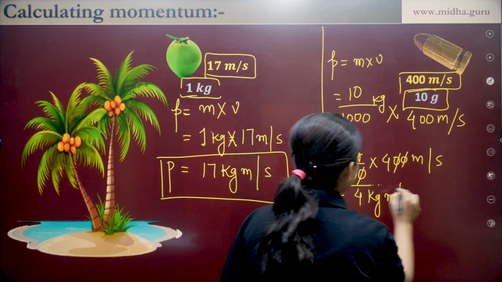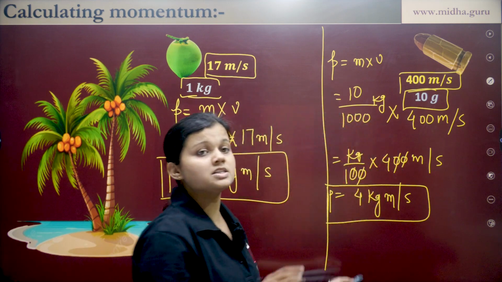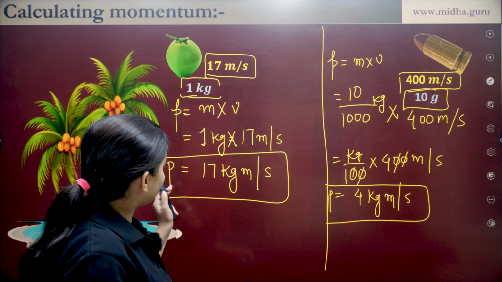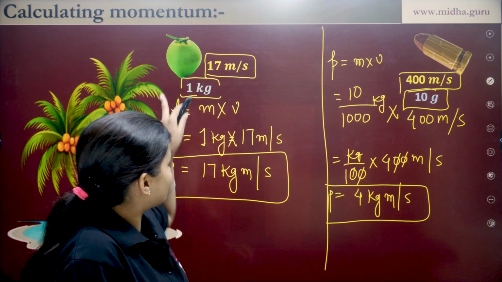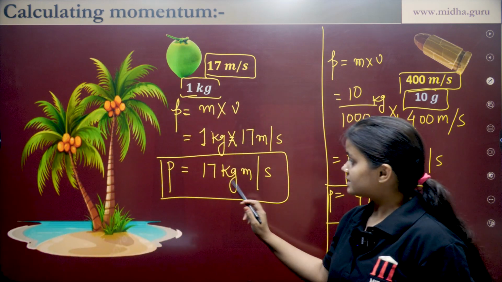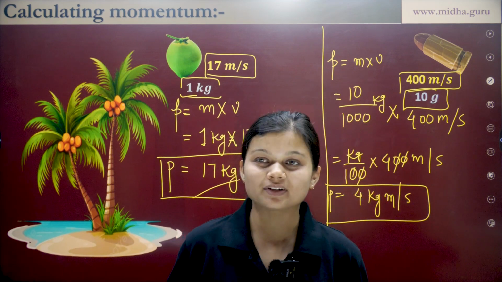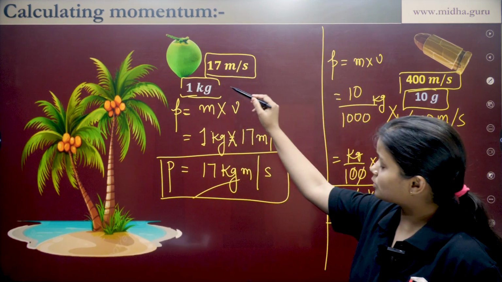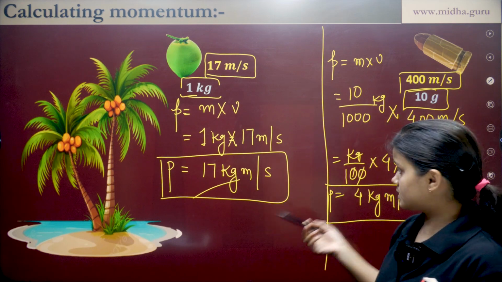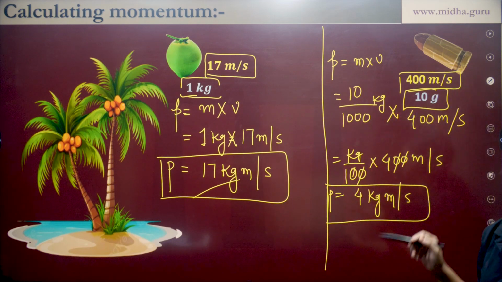Now the momentum of this bullet is 4 kg meter per second and the momentum of this coconut falling from a tree is 17 kg meter per second. So here we notice that the momentum of this coconut is almost 4 times the momentum of this bullet.